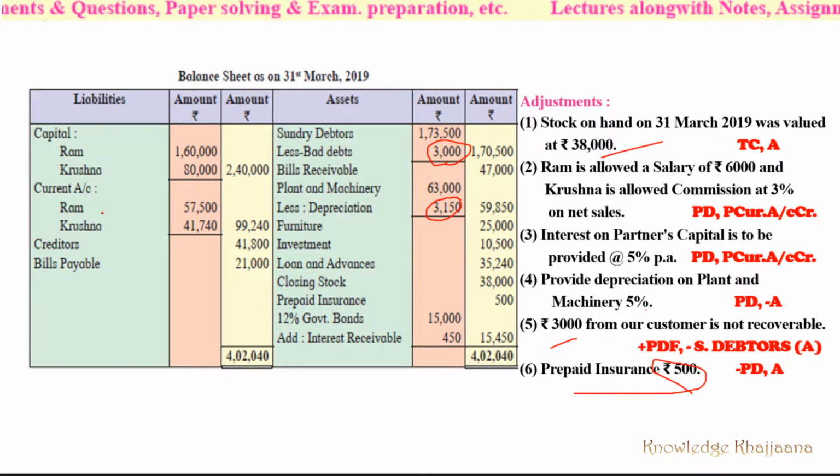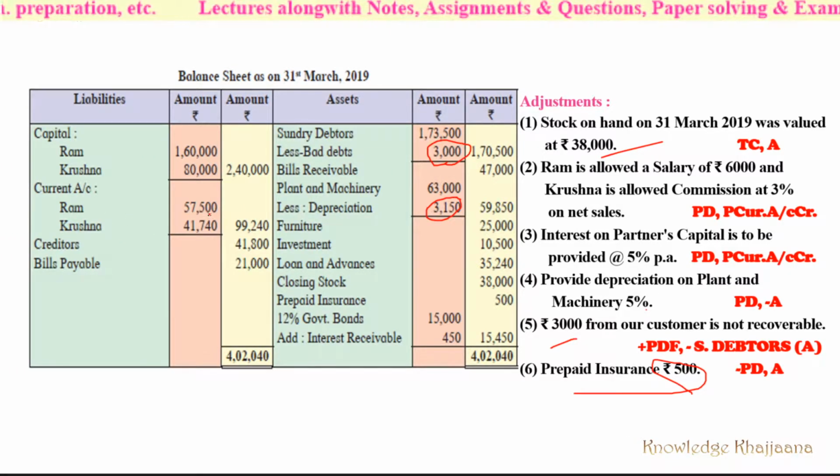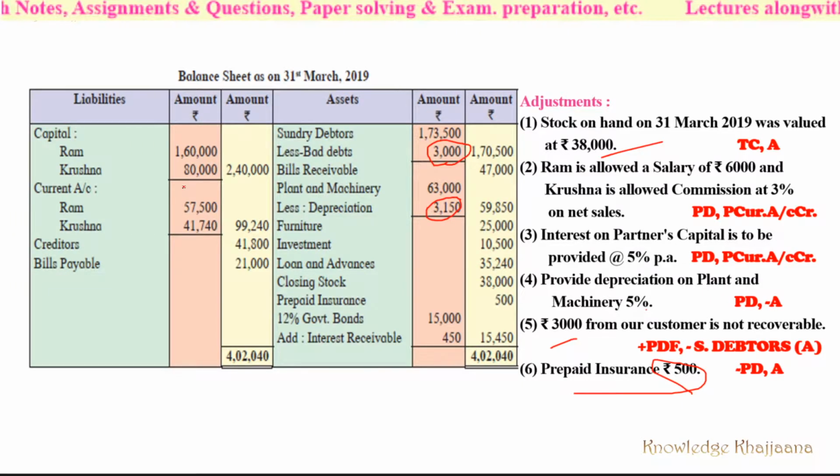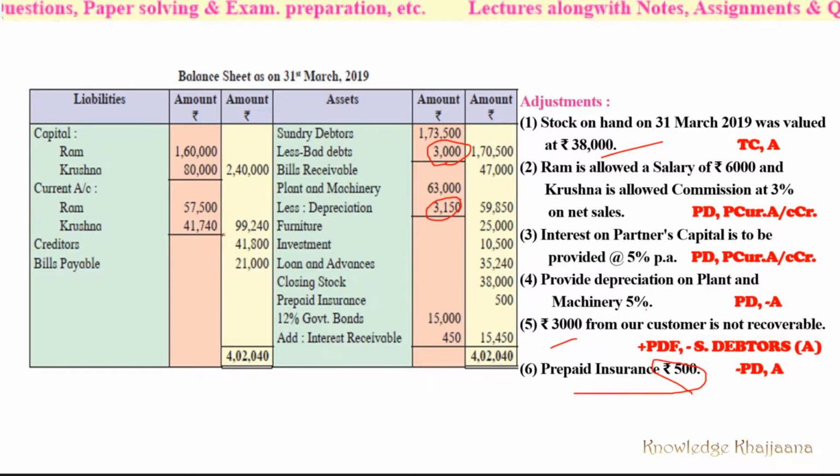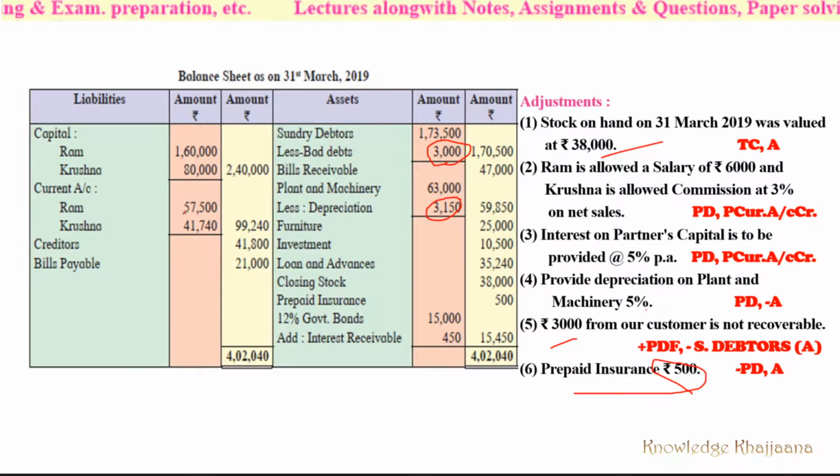Ram and Krishna, these are the amounts of their current account. How? The original current account values plus whatever commission, salary and net profit. These three things are added to their current accounts, and the closing balance of those current accounts is shown over here. As per this illustration, the partnership firm is following a fixed capital account.